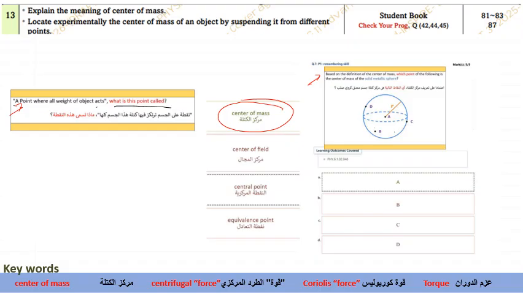which point of the following is the center of mass of the solid metallic sphere? It's a solid metallic sphere. So where will the center of mass be located? Is it D, B, C or A? So you know that it's a solid metallic sphere. It will be at the center. Okay. Now,